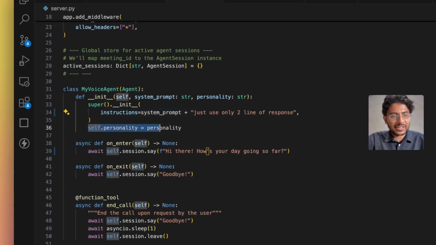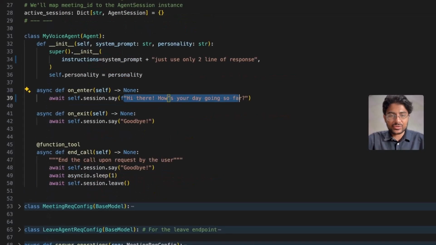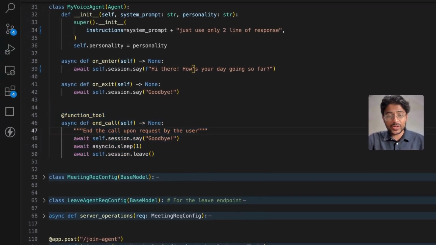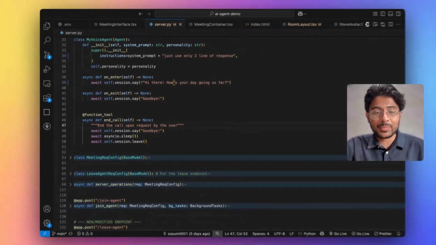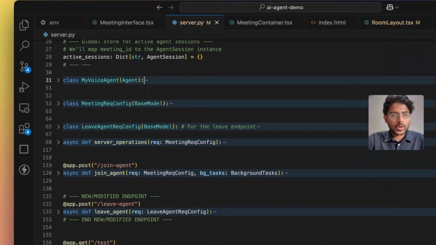I added the personality of this AI voice agent, and the greeting it says whenever it enters that meeting, and obviously we can make use of function tools. With the help of a function tool, we can trigger some sort of API in our application. So this is a very basic agent component.